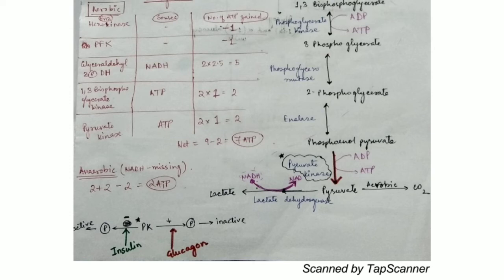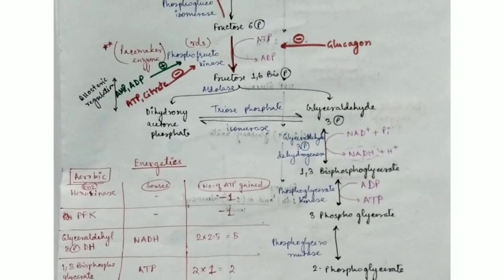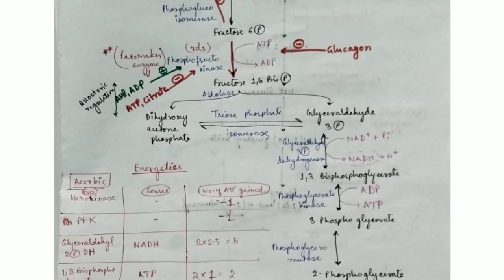Now this pyruvate, if it enters into the link reaction and then the TCA cycle, if it enters the oxidative pathway, then using the TCA cycle it can enter the citric acid cycle. Otherwise it can also be converted to lactate using lactate dehydrogenase. These are the various fates of pyruvate. Now let us see the energetics first.